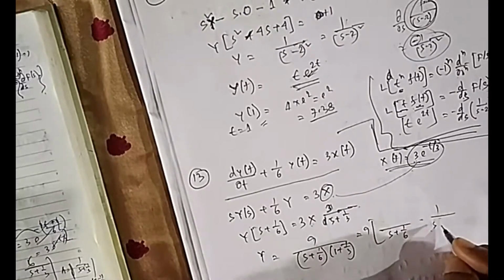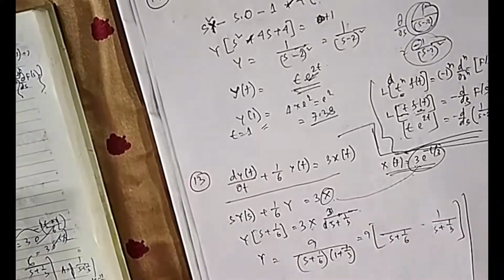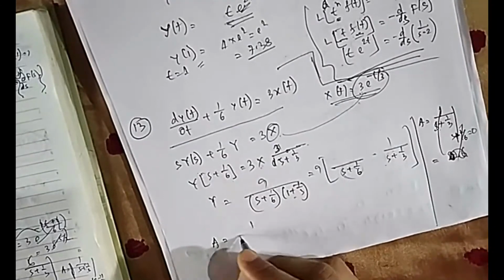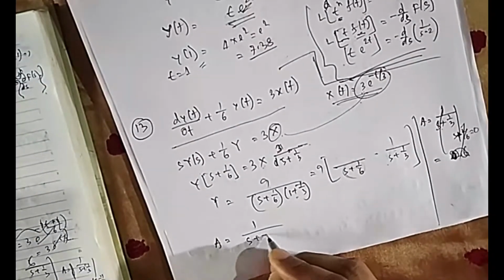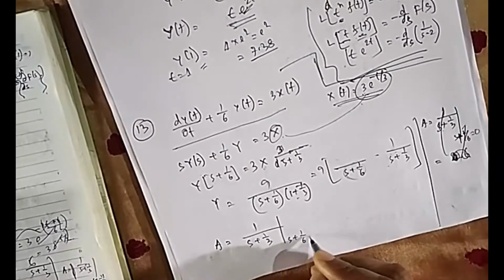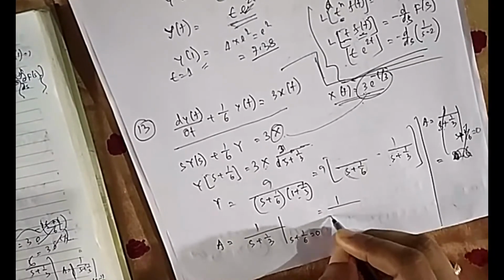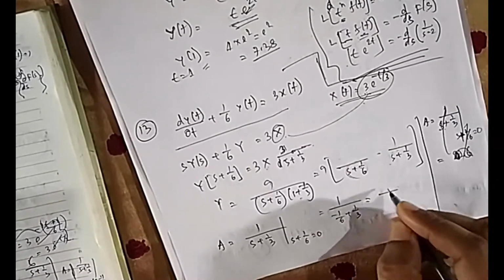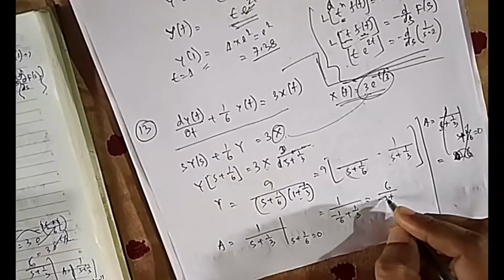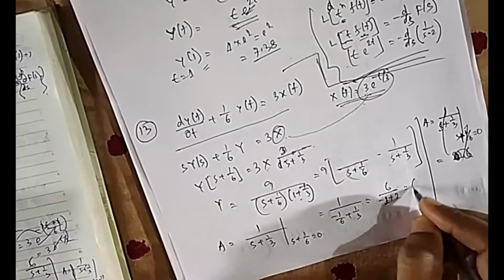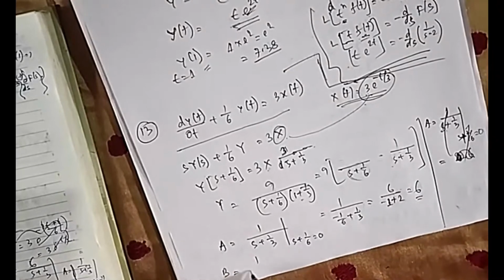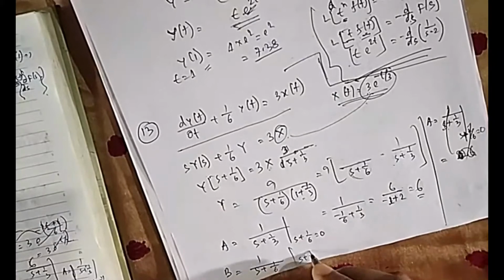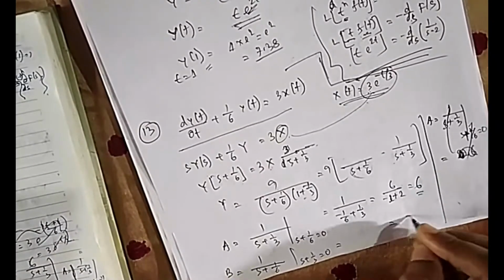Then I am not putting plus or minus because I will be doing partial fraction inside. You put it there, or let me do it here. So if it is A, the numerator is this much, I will not write this one, so it will be 1 by s plus 1 by 3. I will put s plus 1 by 6 equal to 0. That means in place of s I will put minus 1 by 6. So it will be 6 upside, minus 2 plus minus 1 plus 2, so it will be 6. A is equal to 6. Similarly, for B, you will not write the B term, you will write the A term, s plus 1 by 3 you will not write. We will put s plus 1 by 3 equal to 0. And if you put it, you will find minus 6.